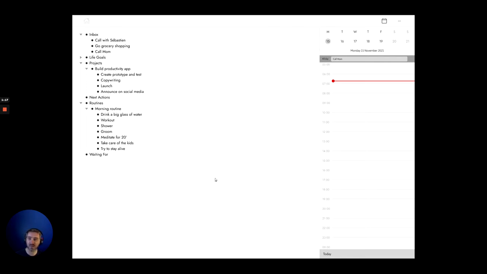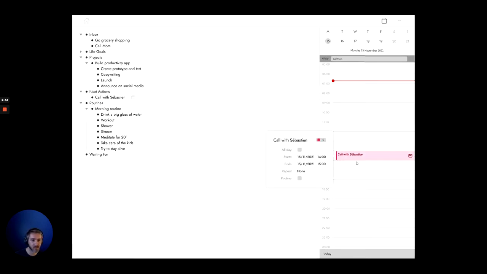So let's start with the inbox because we are applying GTD principles. First thing that we will do today is an important call that we need to make. So I just moved my call with Sebastian into the next actions. So these are the next things that we want to focus on. Next to that, what we will do is make sure that this is scheduled on our calendar, because at this point it's just a bullet point inside the outline, but it's actually something that we want to be doing. So I just drag and drop it onto the calendar, and now it's been scheduled. So I know that at 2 p.m. I will be able to call my friend, which is actually myself.